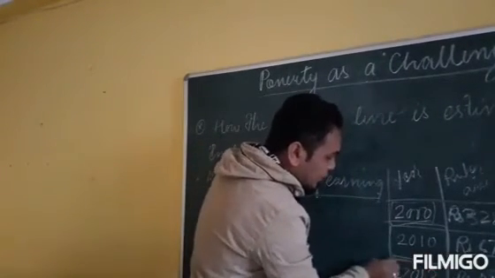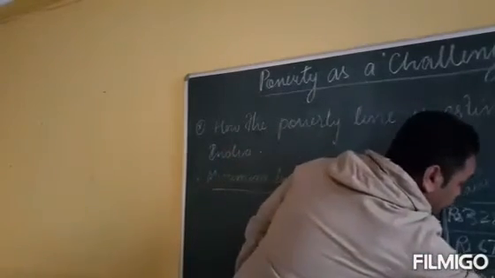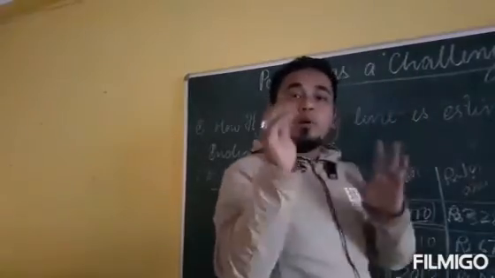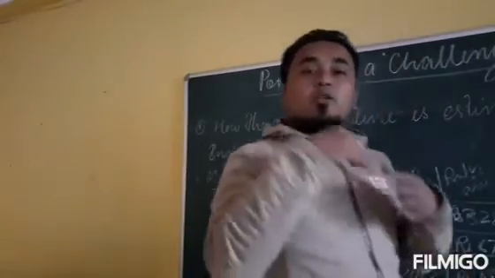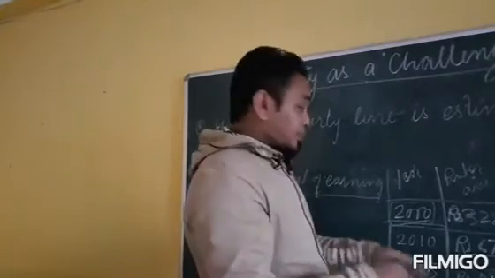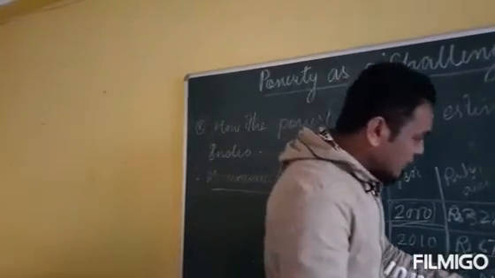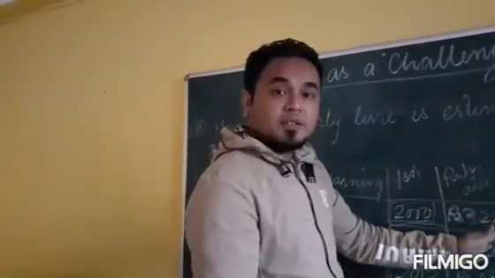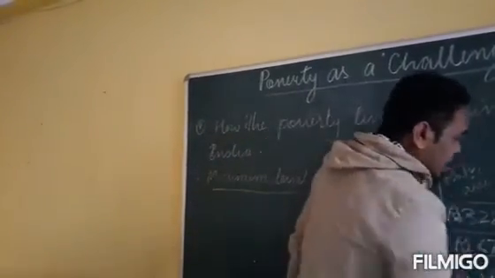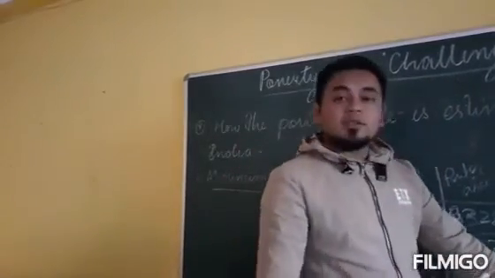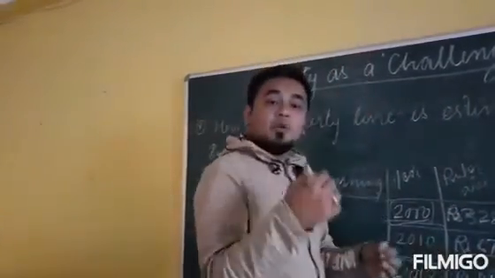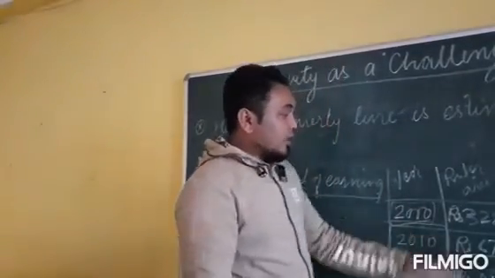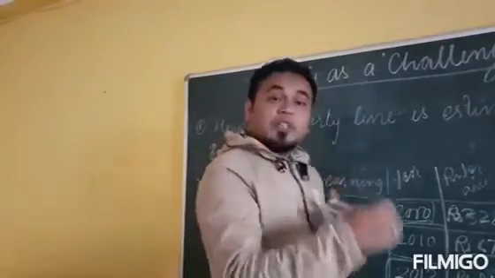Now, if you see the year 2012, the rural people had to earn rupees 816 per day to survive, or to earn their livelihood. They had to earn rupees 816 every day in the rural areas. And in the urban areas, they had to earn rupees 1000 every day to earn their livelihood or maintain the standard of living in the urban areas. So it is increasing yearly.